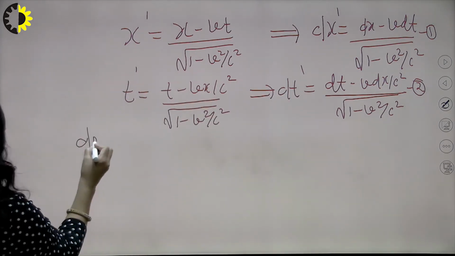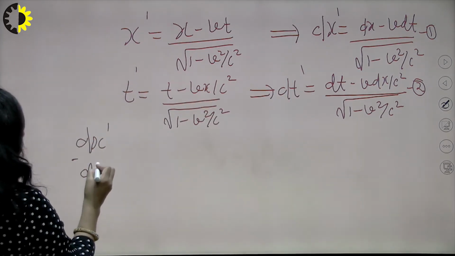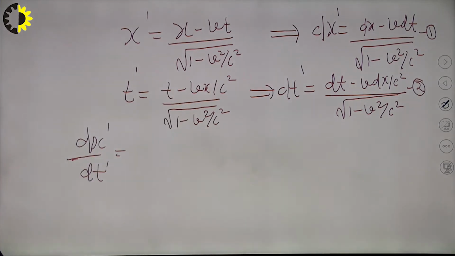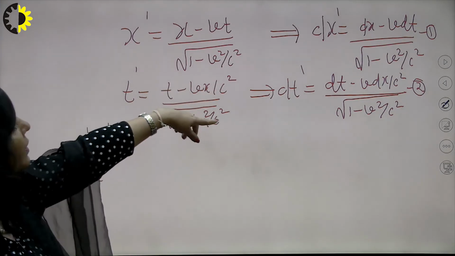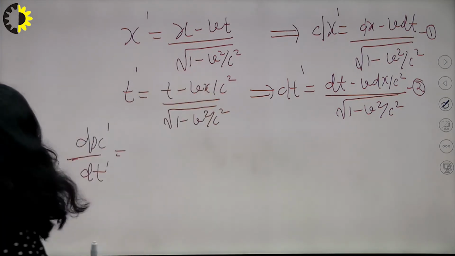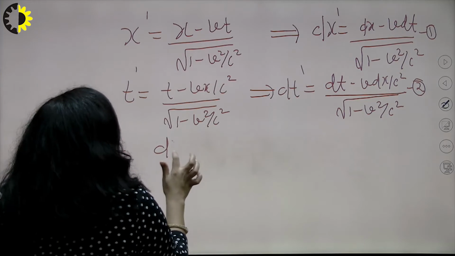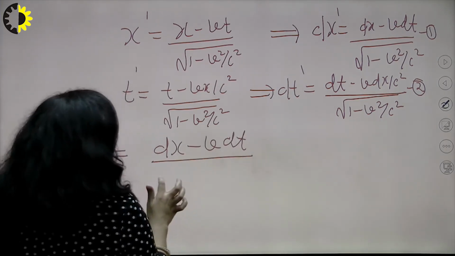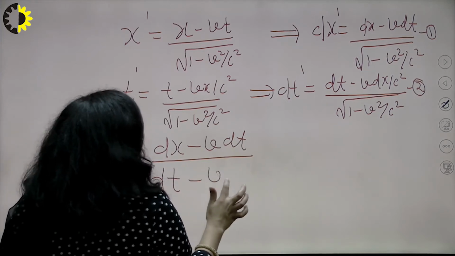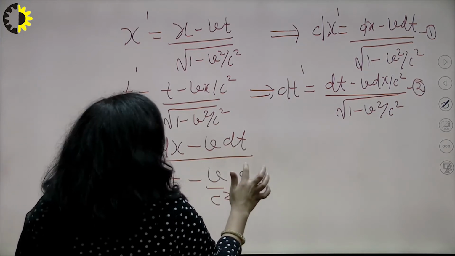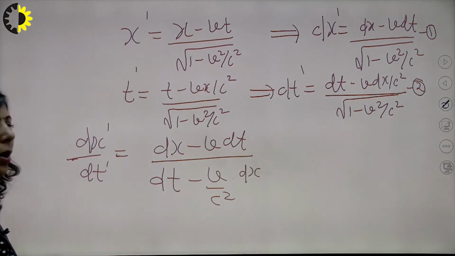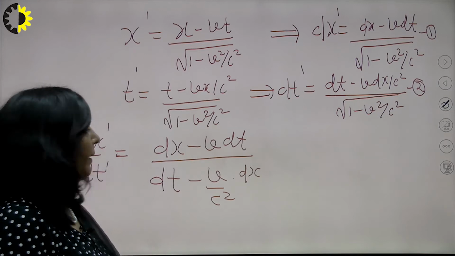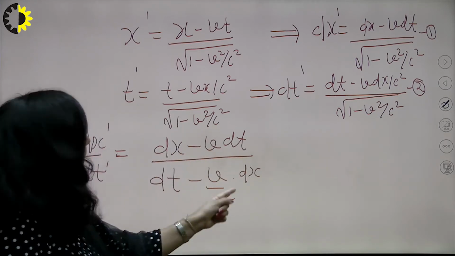You will get here dx dash upon dt dash, right? If you divide these two, you can see the denominator of both the terms is equal, so you will get only this particular factor. You will get dx minus v dt as the numerator, and the denominator will be only dt minus v upon c square into dx, right? Now the next step is just divide numerator and denominator by dt.